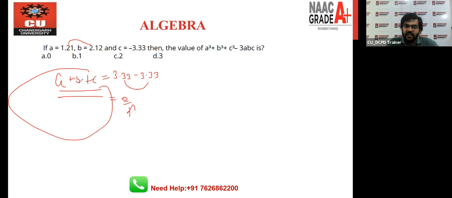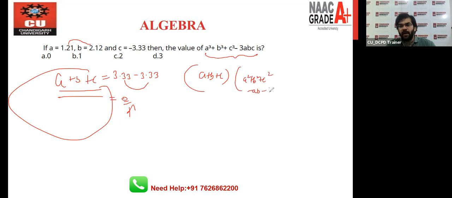So if the addition of these three variables is 0, we all know the formula of this result. The result is a plus b plus c, and in the bracket a square plus b square plus c square minus ab minus bc minus ac. So if you put 0 here, then definitely the whole thing will become 0, right? So your correct answer is A, and the answer given by one student is right. Okay, Stephen, your answer is right. Okay. So let's move toward the next question. Uttam Rai, yes, your answer is right.